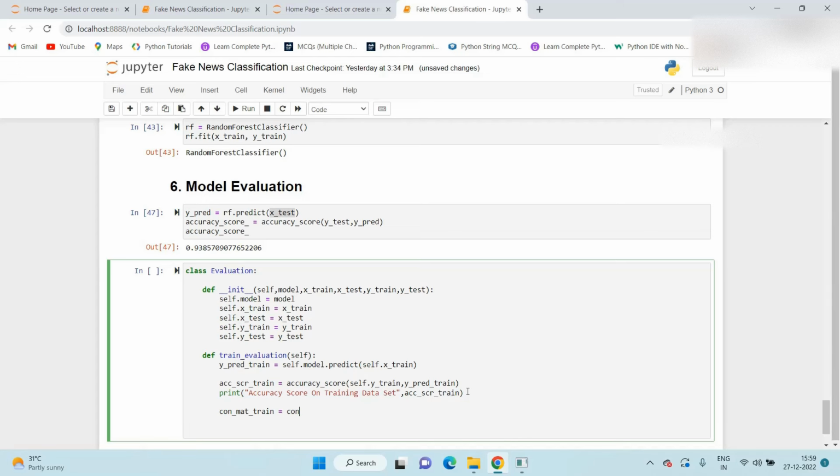Here also we pass the same thing, y_train and prediction. Here also I just copy this line again, confusion matrix on training dataset.